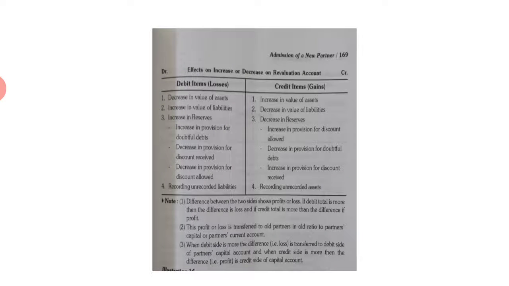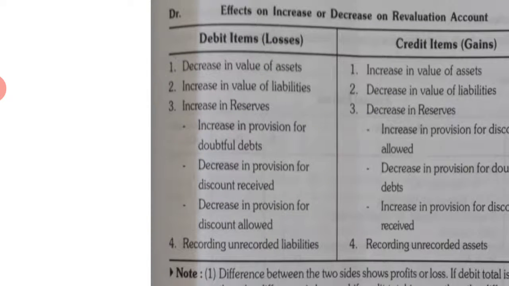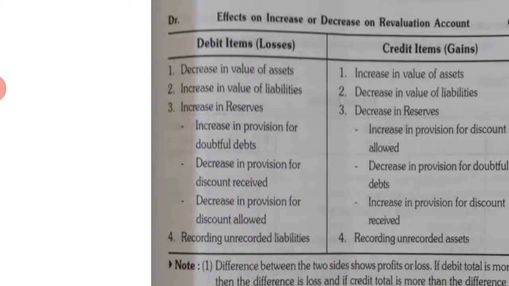Now you see what is the effect of increase or decrease on revaluation. So which items to be debited and which items to be credited. So you see debit items means loss, decrease in value of assets, increase in value of liabilities, increase in reserve, because reserves are considered as liabilities of the business.